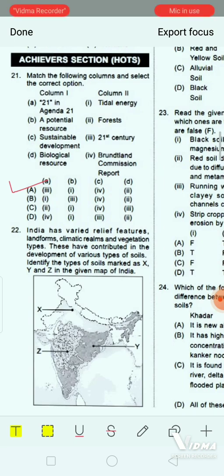Next, B, a potential resource, it will be tidal energy. Next, C, sustainable development, it will be Brundtland Commission report. And option D, biological resource, it will be forest. Now next question.